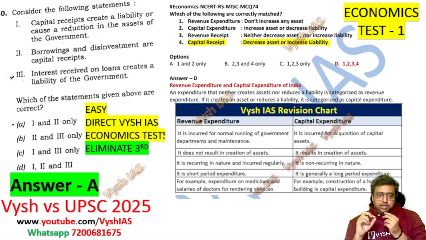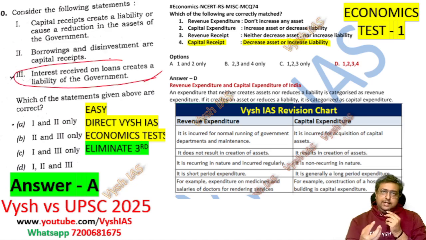Now concept starts. Okay, capital receipts create a liability or cause a reduction in the assets of the government. Then borrowings and disinvestment are capital receipts. Then interest received on loans creates a liability. This also you can do through elimination if you don't know the concept. Interest received on loan, meaning you are getting interest from someone, and then it is telling it's a liability. You are getting interest, like it's an income, right? It's an income, and income cannot be a liability unless you are taking a loan from someone. So this is not a loan. This is something where you have given out the loan and you're getting back the interest. So that's not a liability. So the third one, if you eliminate it also, you will directly come to the answer, that is 1 and 2. Okay, answer A, 1 and 2.